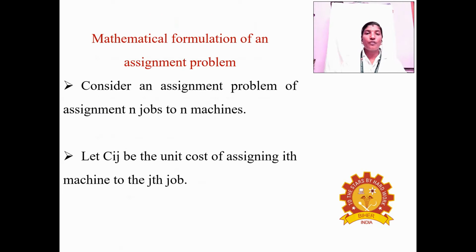And the mathematical formulation of an assignment problem. So consider an assignment problem of assigning n jobs to n machines, and let Cij be the unit cost of assigning the ith machine to the jth job.